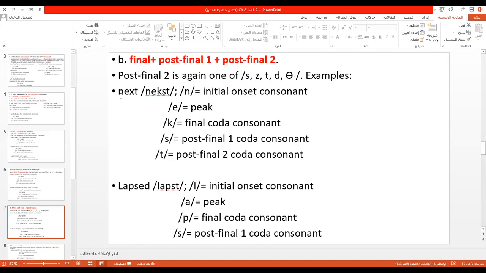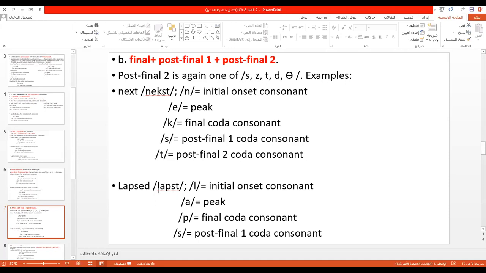Good. Look, examples. Next. The first is the initial onset consonant, in the onset, then the peak. The k is not one of many English, not one of these, so I'm going to call it final coda consonant. The s is post-final 1 coda consonant, and the t is post-final 2 coda consonant.